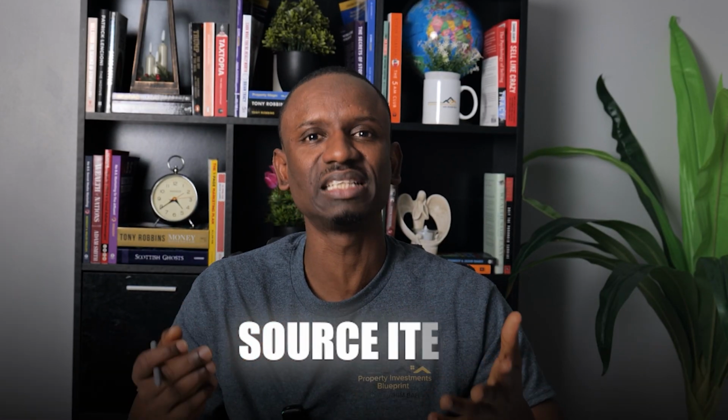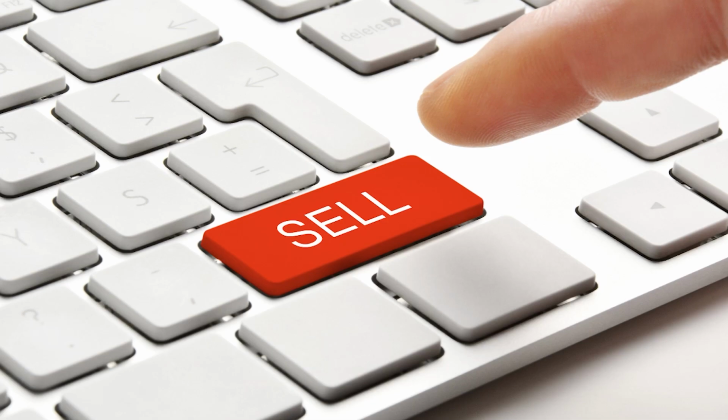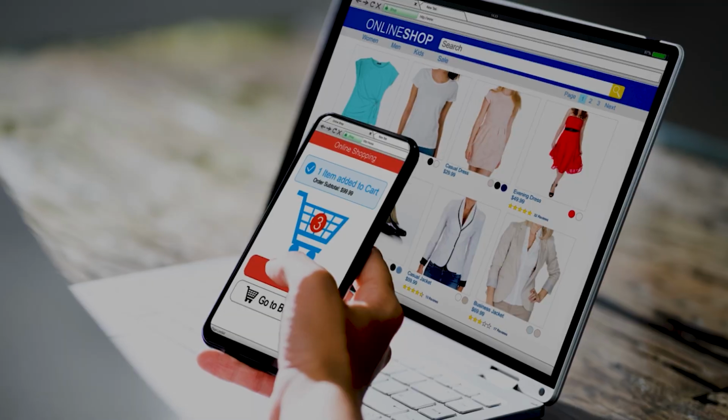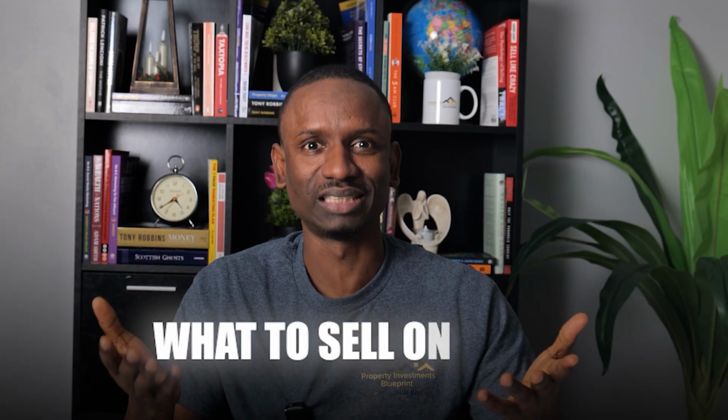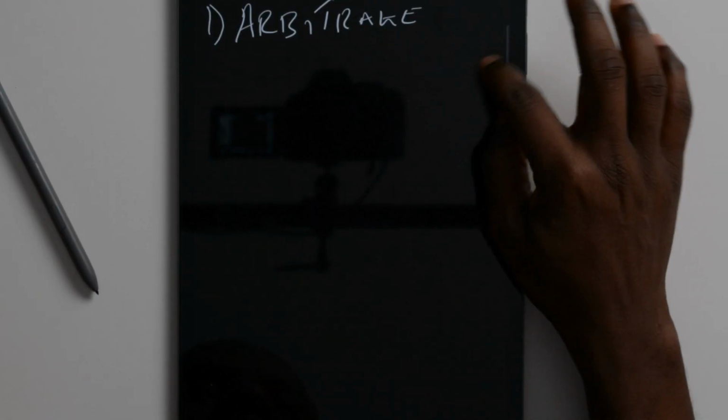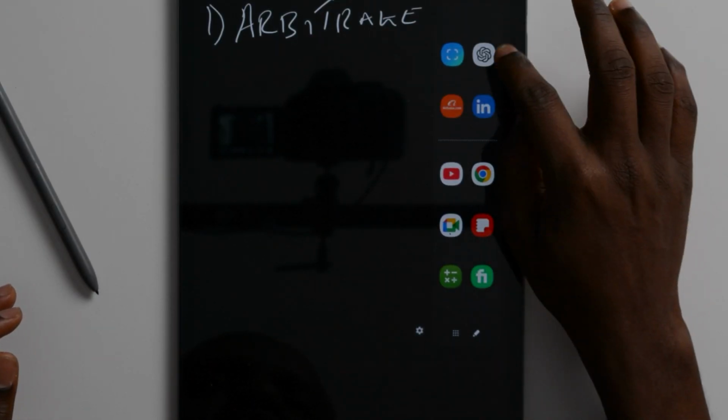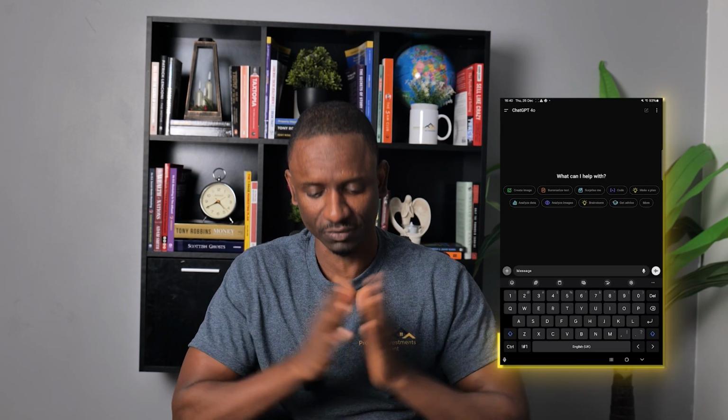In order for you to be a good arbitrageur, you need to be able to source items, and then you'll be able to sell them for profit. Suppose you want to have an online business. Let's say you want to trade stuff online and you're really keen on doing things online, but you don't know what to sell. So this is where AI comes in. Suppose now we want to go online and make money. We can go and ask ChatGPT. We say, hey ChatGPT, I want to have a business online, but I don't know what product to sell. So we can ask ChatGPT to do a bit of research for us.